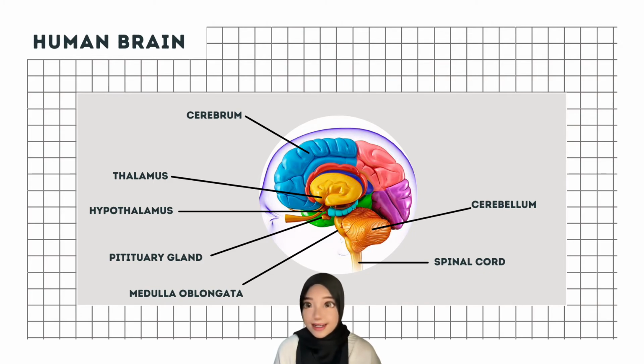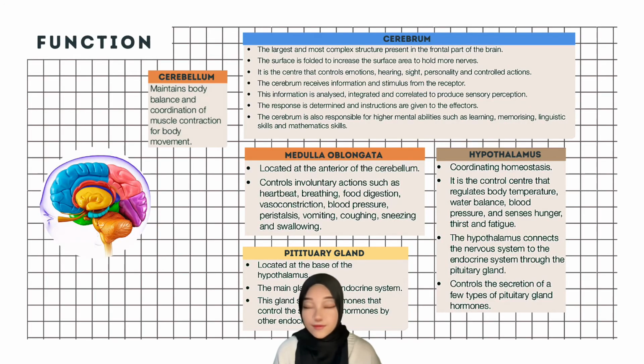Now, let's take a look at the human brain. As you can see in the diagram here, the human brain consists of the cerebrum, cerebellum, medulla oblongata, pituitary gland, thalamus, and hypothalamus. Let's go through what is the function of each part in the brain.